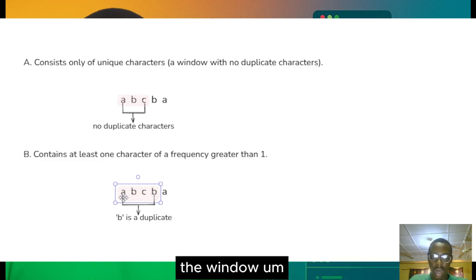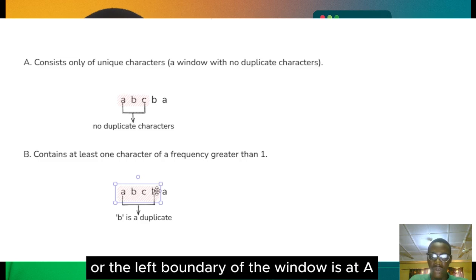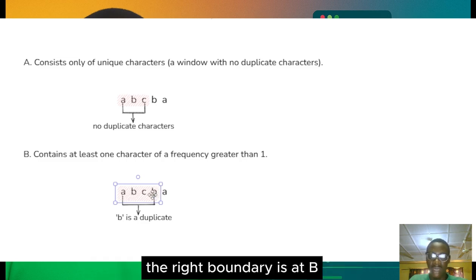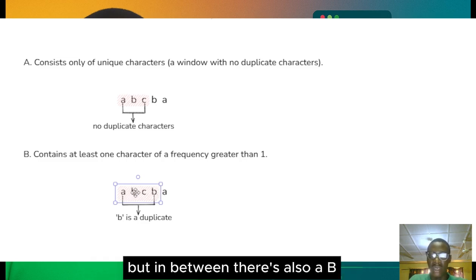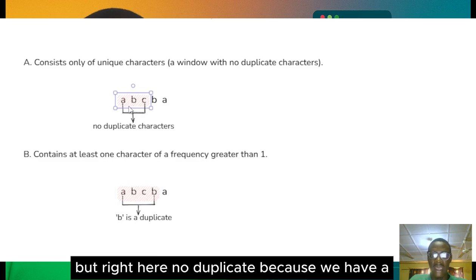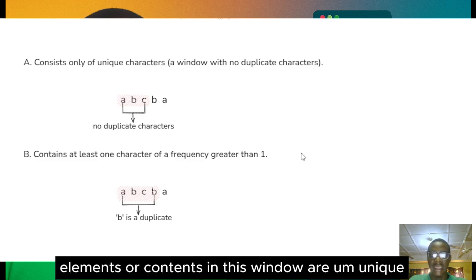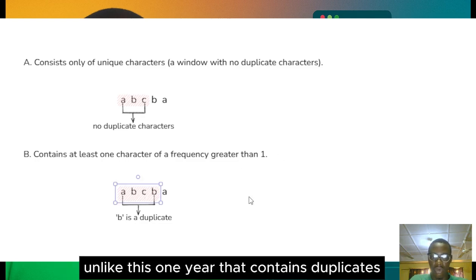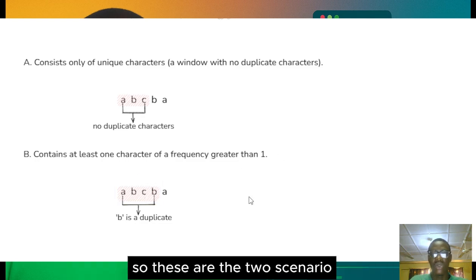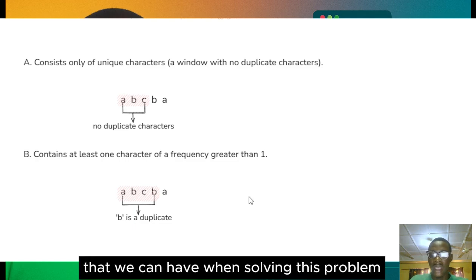The left boundary of the window is at A, the right boundary is at B, but in between there's also a B. So there's a duplicate. But right here there's no duplicate, because we have A, B, C. The three elements in this window are unique, unlike this one that contains duplicates. So these are the two scenarios that we can have when solving this problem.